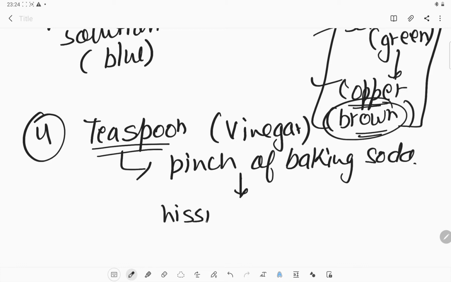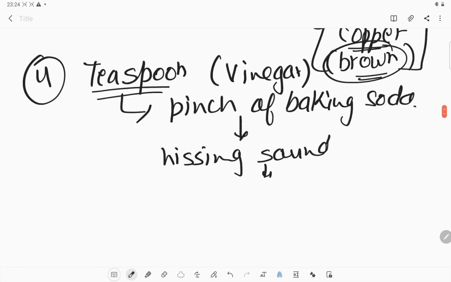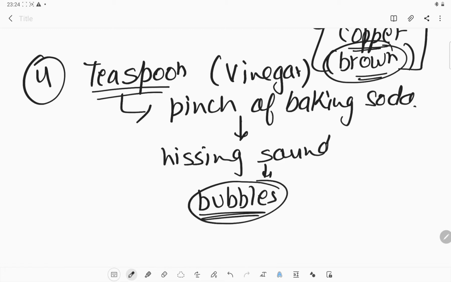You observe some kind of hissing sound, and some bubbles are coming out of the tube in which you have kept the solution. So what are these bubbles? How can you say which gas the solution is producing?